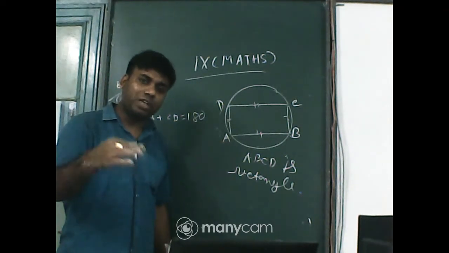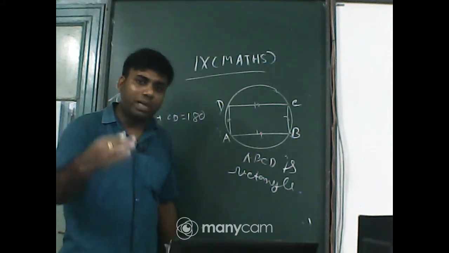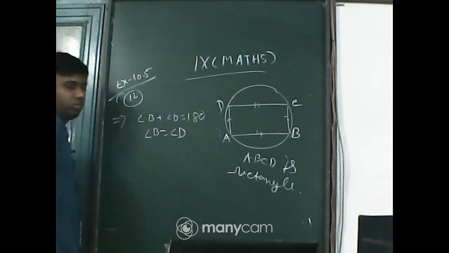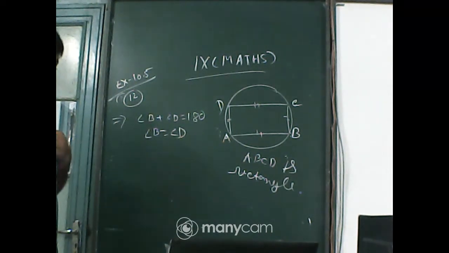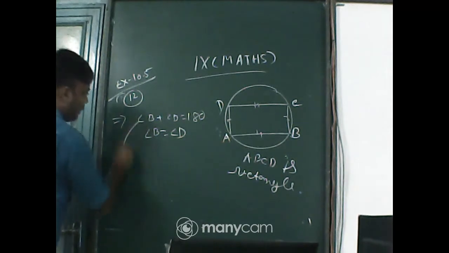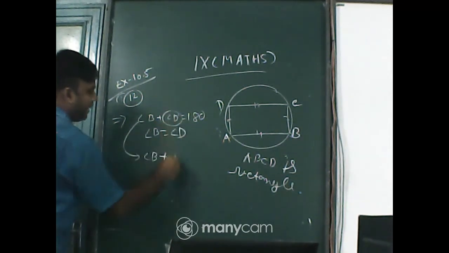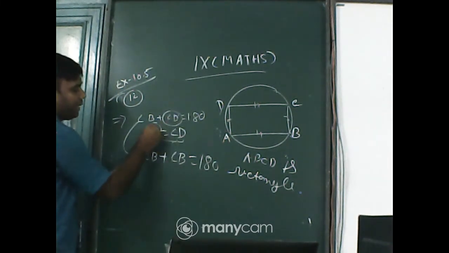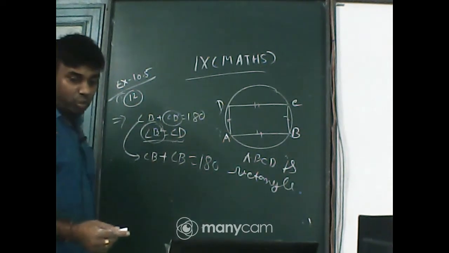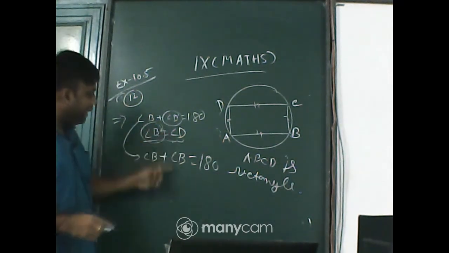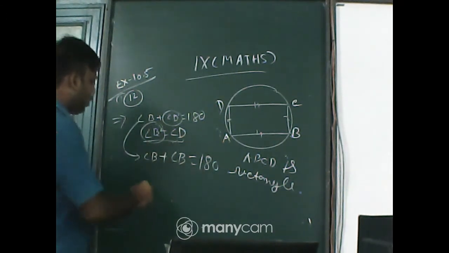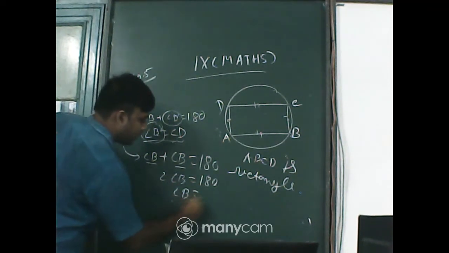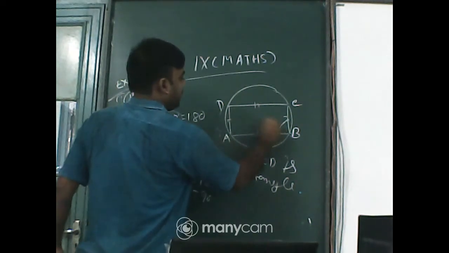Now, that is the property of a cyclic parallelogram. Tell me, what is the property of a parallelogram? Sir, opposite angles are equal. Okay. So in place of D, you can put B, as B and D are equal. That's why I have replaced angle D by angle B. So angle B plus angle B, 2 into angle B equals 180 degrees. Angle B equals 180 by 2, that is 90 degrees. Similarly, angle D is 90 degrees.